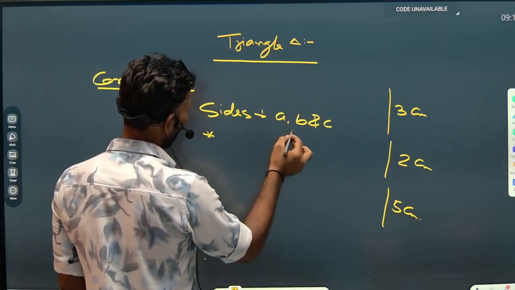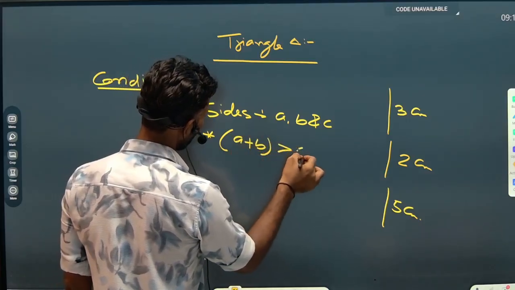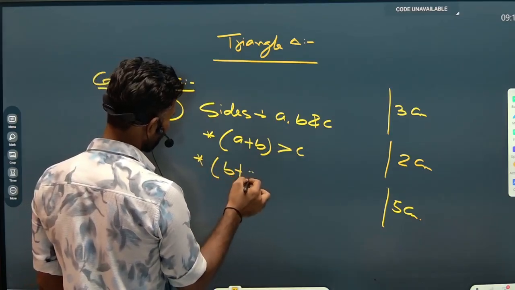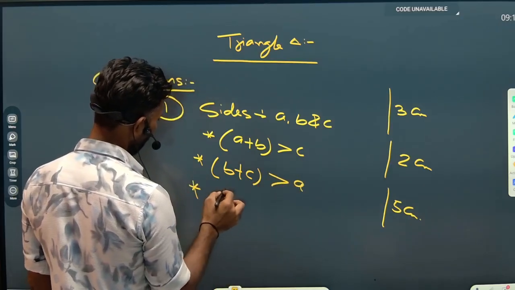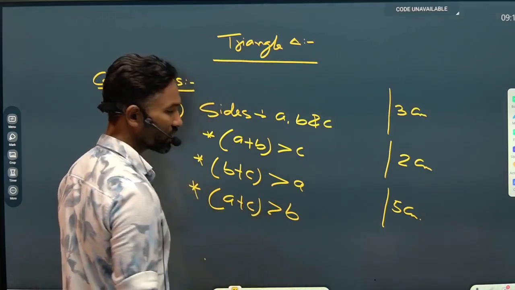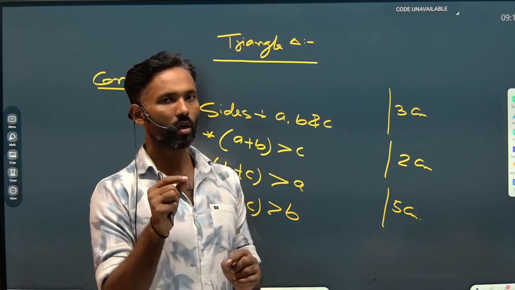So A plus B must be greater than C. B plus C must be greater than A. A plus C must be greater than B. So this is the first condition, and we have to keep it in mind.